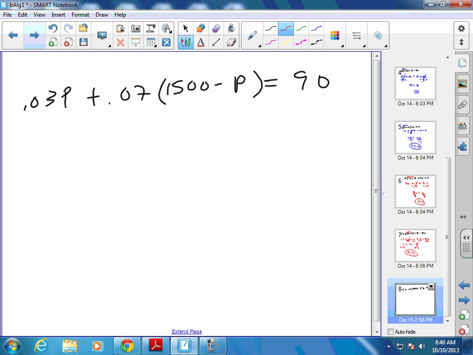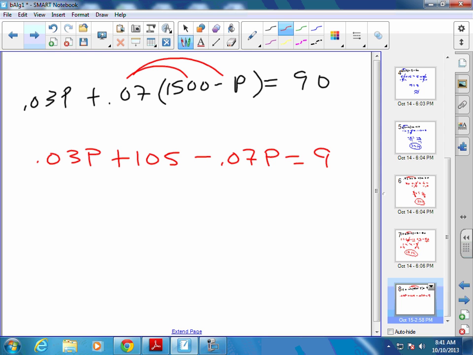So people with calculators, we got 0.03p, and we're going to distribute the 0.07. What's 0.07 times 1500? 105. And then 0.07 times a minus p would be minus 0.07p equals 90.